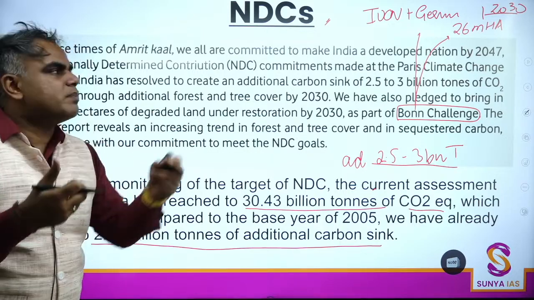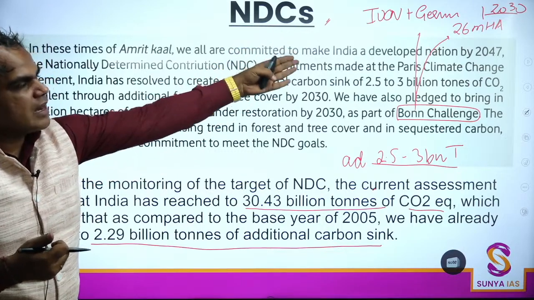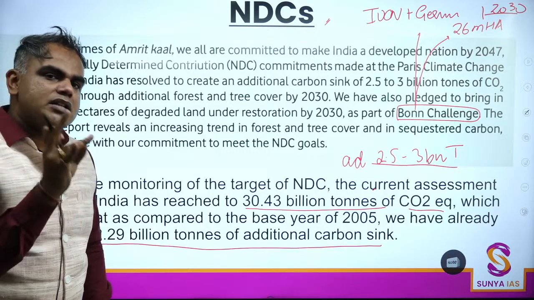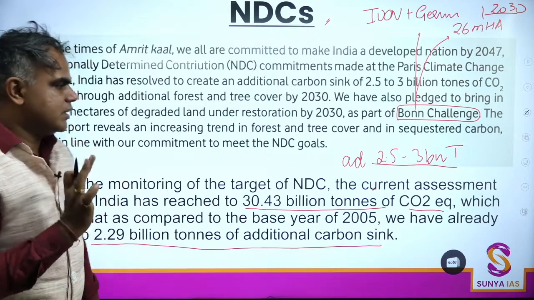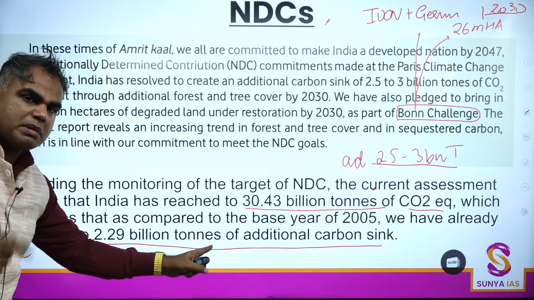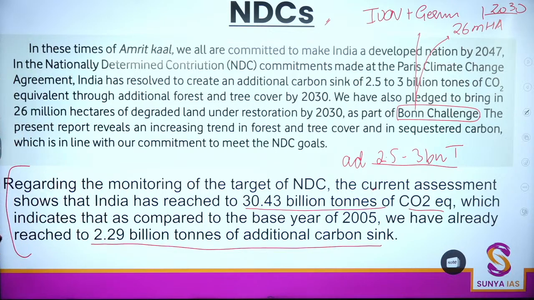How would you restore it? By planting more trees. Okay. So IUCN and the government of Germany, and then 26 million hectares is India's target. The global target is 350 million hectares by 2030. Please keep this in mind. And remember this, because we are very close. Maybe by the next report, we would have already achieved this target. Okay?